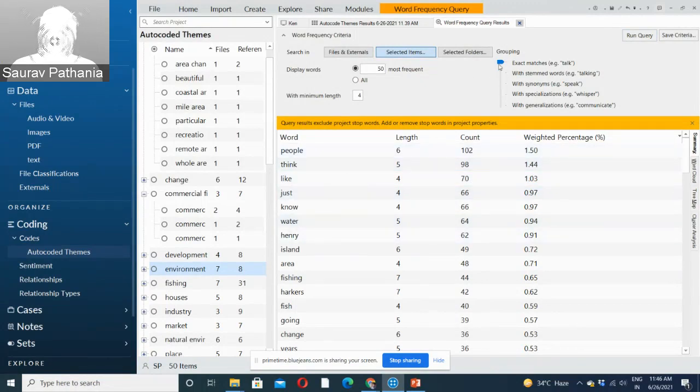I just want to divert your attention to the slider available in this query, which is the grouping slider. Right now we have selected exact matches, but we can select, say, with synonyms also. If I want this query to group my same-meaning words together so that I can get a major theme out of it, I can just run the query.